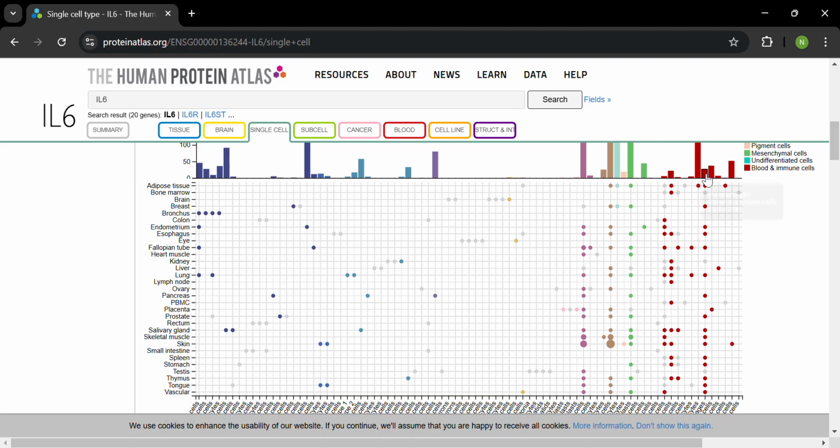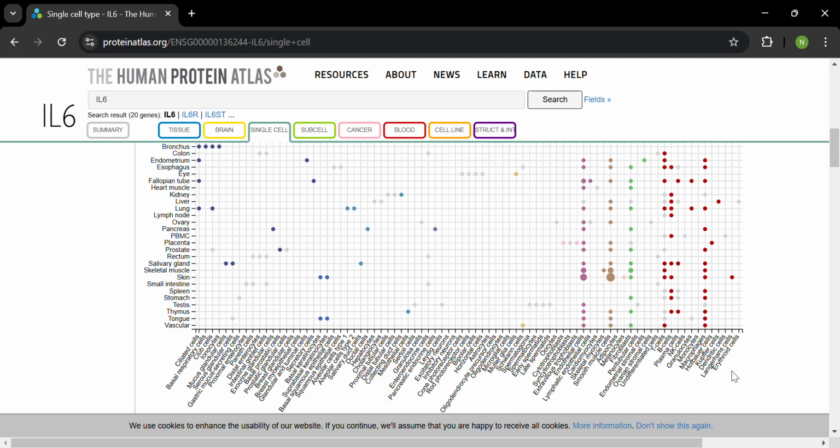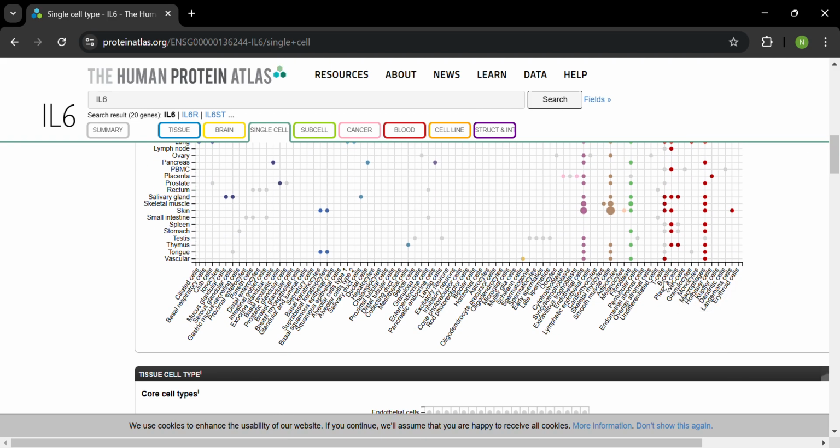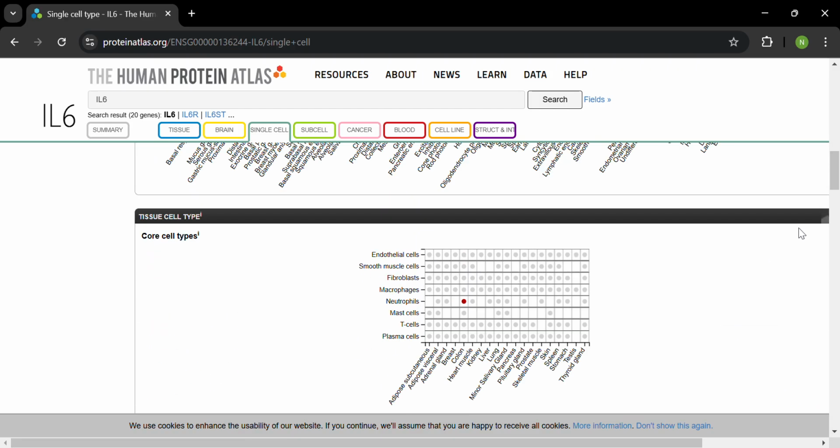So for example, we can see the blood and immune system. You can see the plasma cell. There are 880 cells there and about 6.2 NTPM produced in the testis. And down here are also the different types of cells. Like this is the B cell, which we were talking about. No, this is not the B cell. This was, yeah, this one. Well, basically, you get the gist.